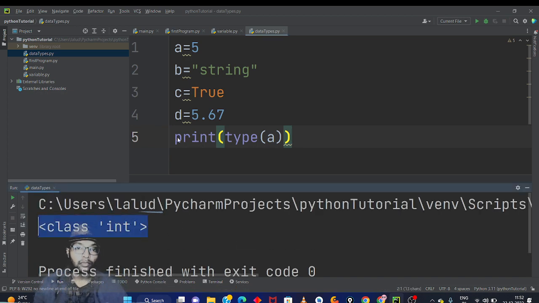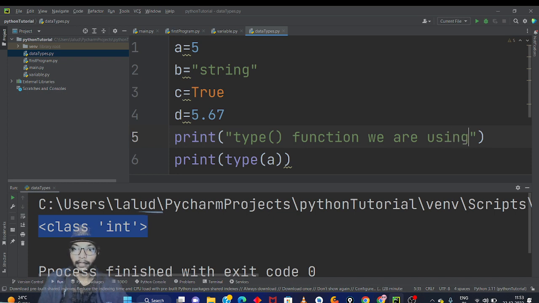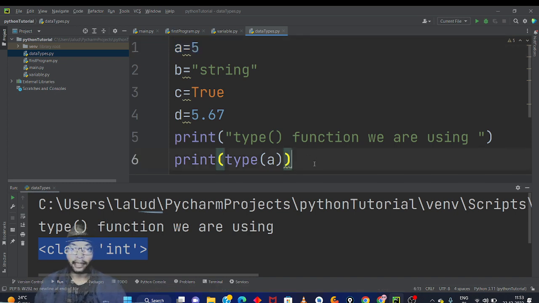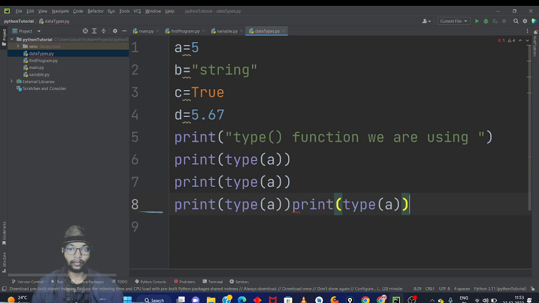Class int. Before that, I'm going to add a message for clarity. In double quotes we put the message because it's a string: type function we are using. I'm going to run it. Then you can see the type function we are using and class int. Basically a is an integer. Now I will copy it with Control C and paste it four times.